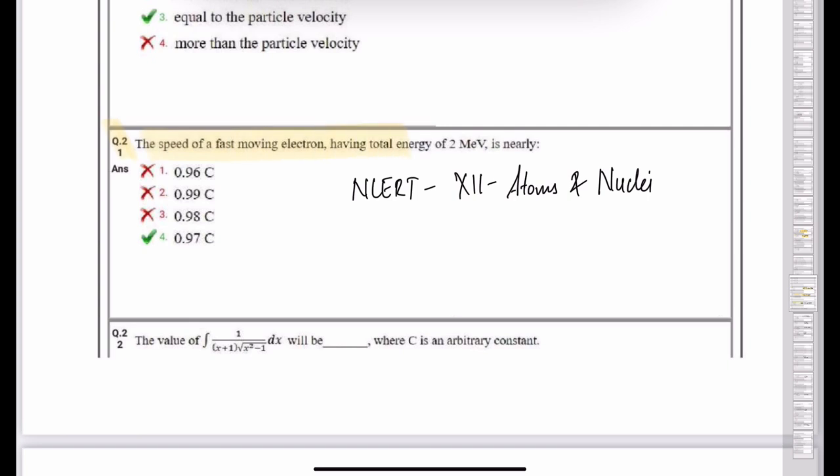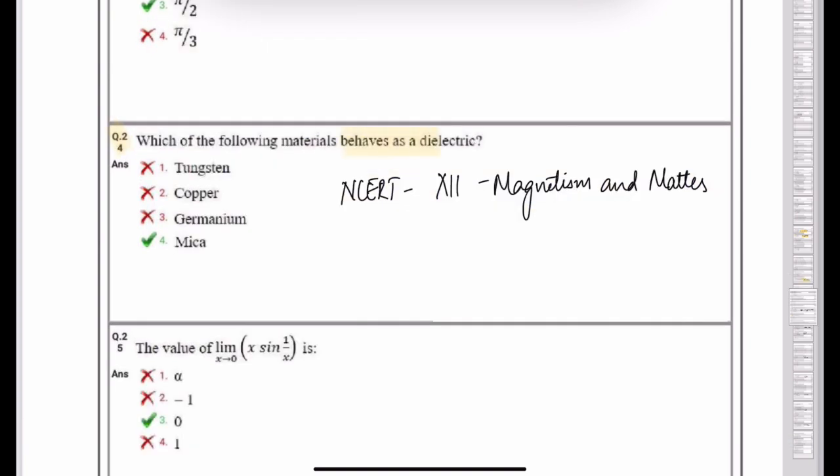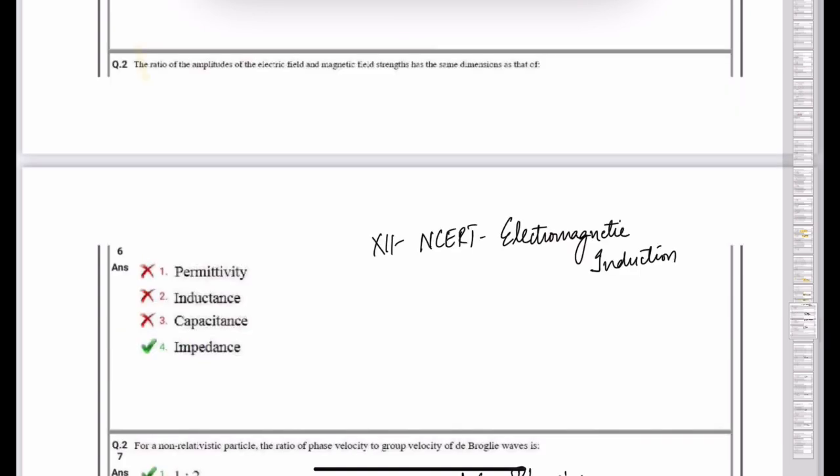Next question number 21. It is a simple question from NCERT asking speed in terms of speed of light. So this question is again from atoms and nuclei chapter. Question number 24. Simple question from NCERT, theoretical question. This is from magnetism. The ratio of amplitudes of electric field and magnetic field has the same direction as that of. So this is again from class 12th NCERT, electromagnetic induction.